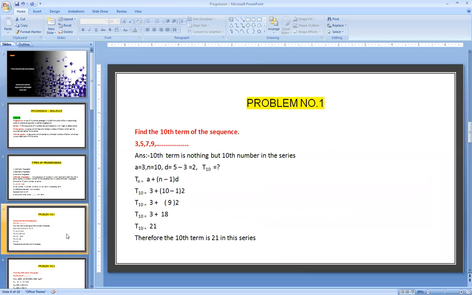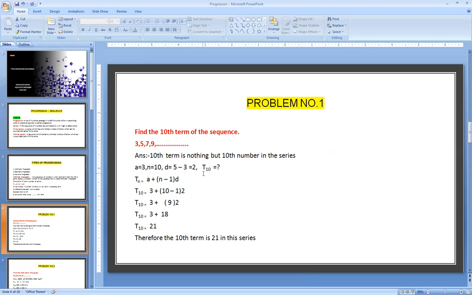So here we are going to use the nth term formula: Tn equals a plus n minus 1 into d. Here a, the first number, is 3, and d equals 5 minus 3, which is 2. You can take any numbers here: 7 minus 5 is 2, 9 minus 7 is also 2. So any term minus the preceding term is the formula for calculating the common difference. Here we have taken 5 minus 3, the answer is 2.